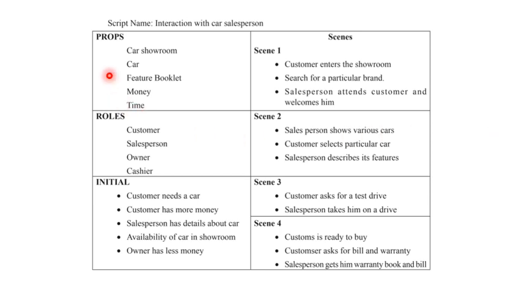In short, when you get a new question, just try to give a general idea about the scenes and represent that using basic primitive activities in conceptual dependency. Here the result is the customer bought the car, salesperson got commission, customer has less money, owner has more money, particular car count decreases. Scene 5, customer pays money, salesperson deposits it with the cashier, customer gives commission to the salesperson, drives the car back home.